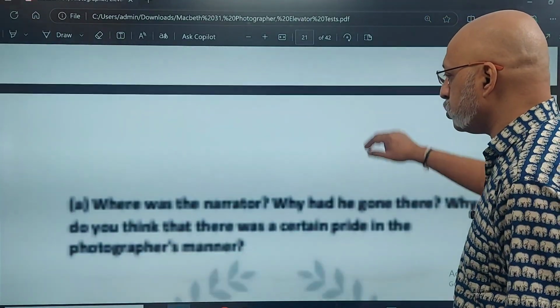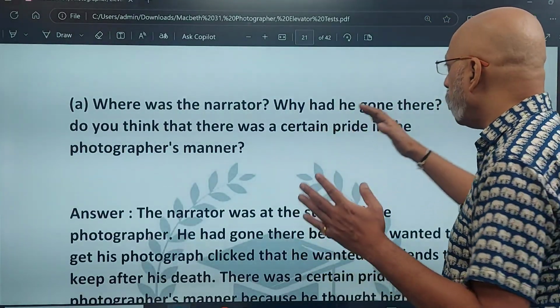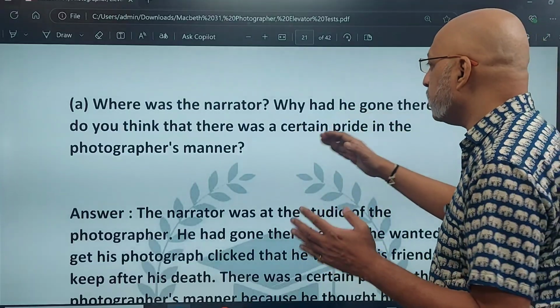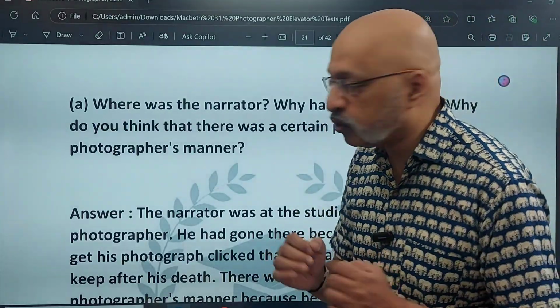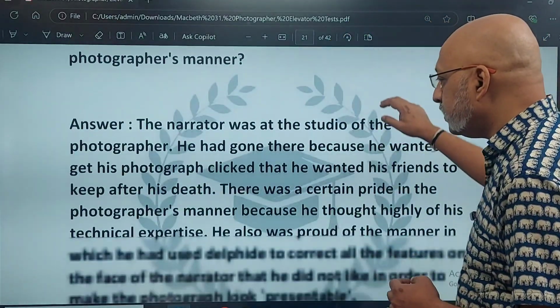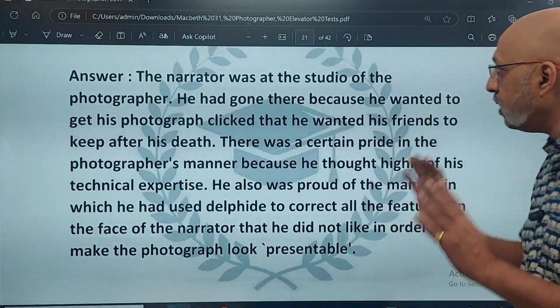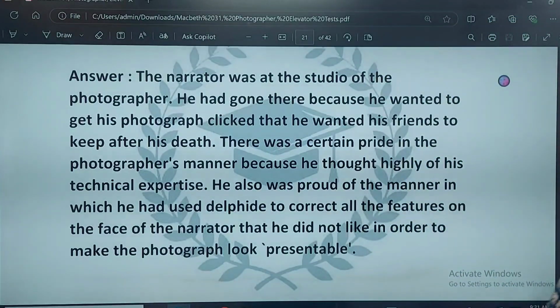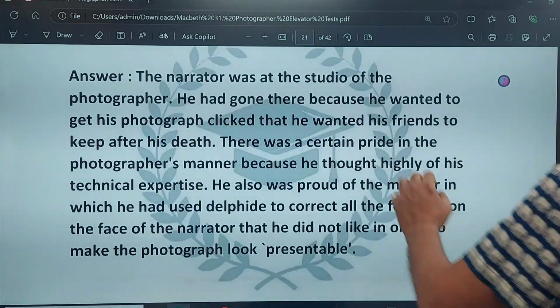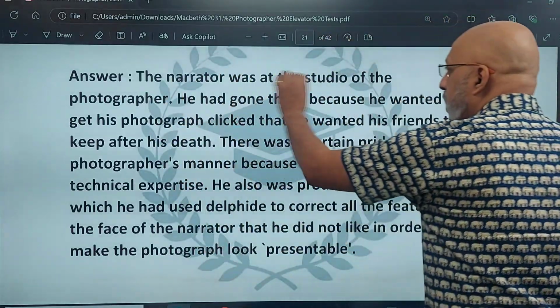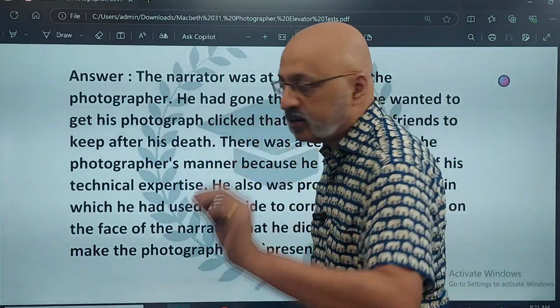So the first question is, where was the narrator? Why had he gone there? Why do you think there was a certain pride in the photographer's manner? This is how you need to write the answer. The narrator was at the studio of the photographer. So you are answering the first, ek mark ke liye, you are establishing where the narrator was.